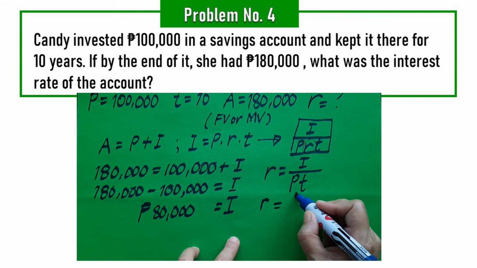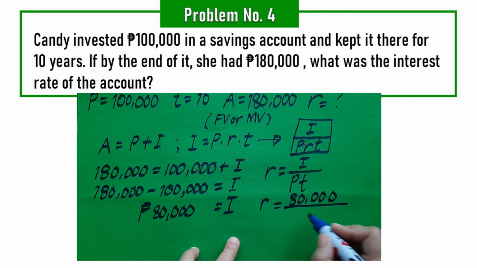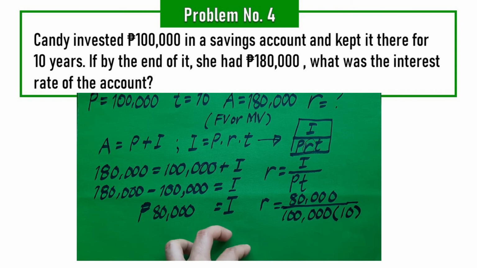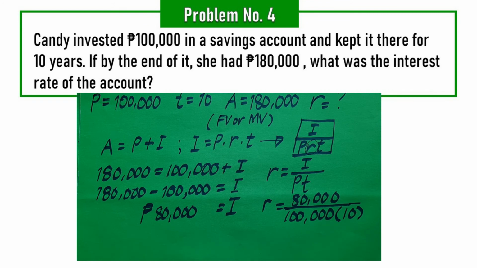So, ang interest natin ay 80,000 over, what is our principal amount? 100,000. How many years? 10 years. Okay. So, we know that 80,000 divided by 10, you will just get, pila? You will just get 8,000. So, 8,000 divided by 100,000, you will actually get 8 over 100.